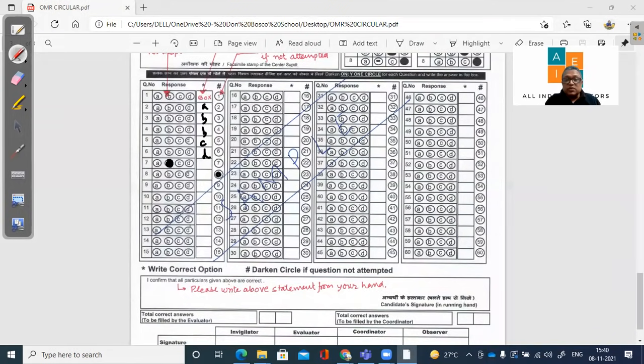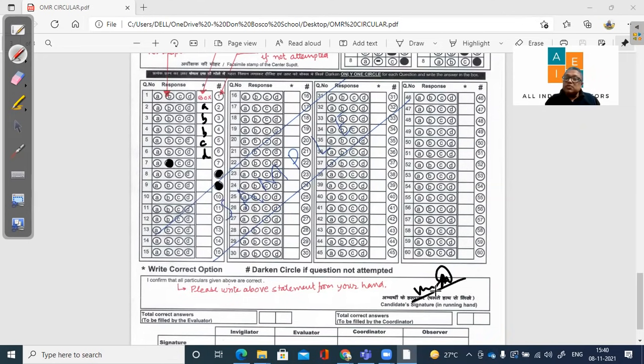If you don't want to attempt any question, again, I'm repeating, kindly mark those questions in the circle provided at the extreme right of the question. That means the question will not be marked. Here you will have to write this: I confirm that all particulars given above are correct. You have to write in your own handwriting here, and you have to do the signature here. So whatever is your signature, kindly sign here.